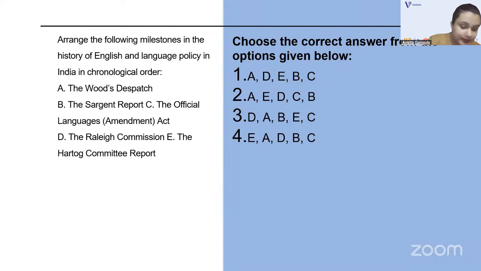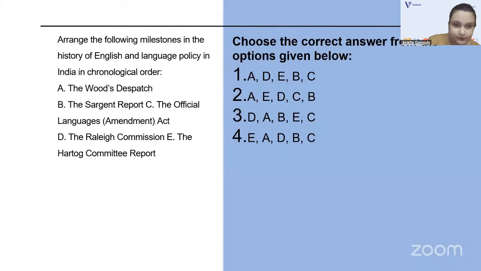Then the Official Languages Act came in 1963. Then the Raleigh Commission came in 1902.